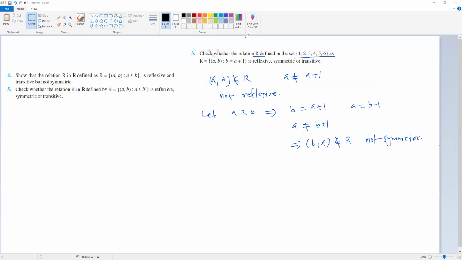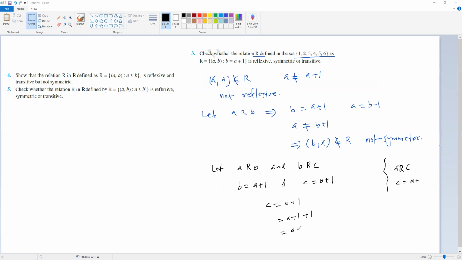Then is it transitive? For transitivity, let a be related to b and b be related to c. a related to b means the second number is the first number plus 1, and b related to c means the second number is the first number plus 1. Now we want a related to c, so c should be equal to a plus 1. Here we know c is equal to b plus 1, and b is a plus 1, so c is a plus 1 plus 1, which is equal to a plus 2.